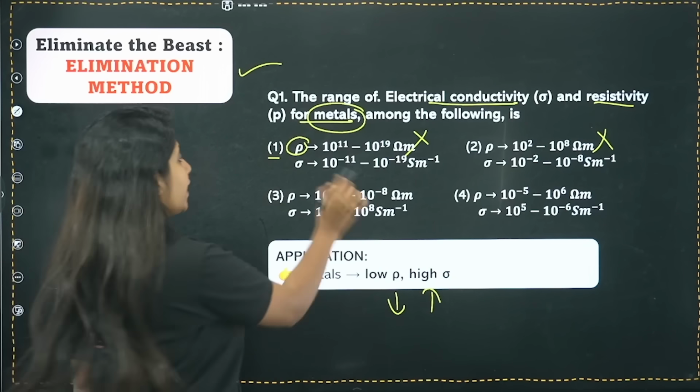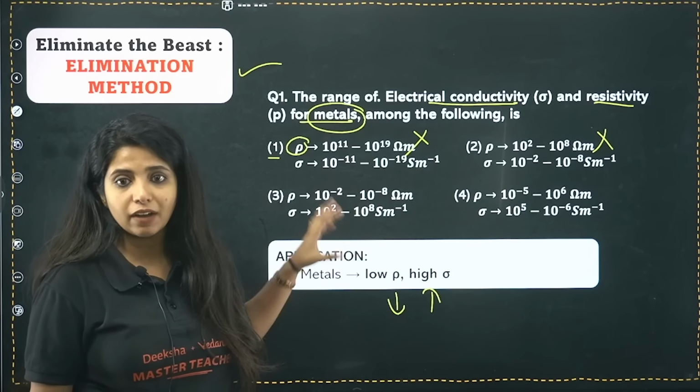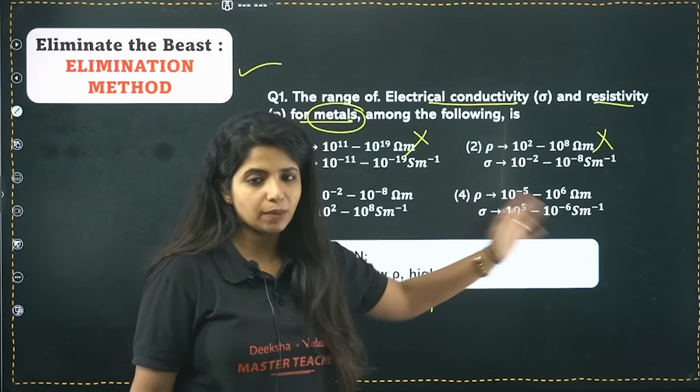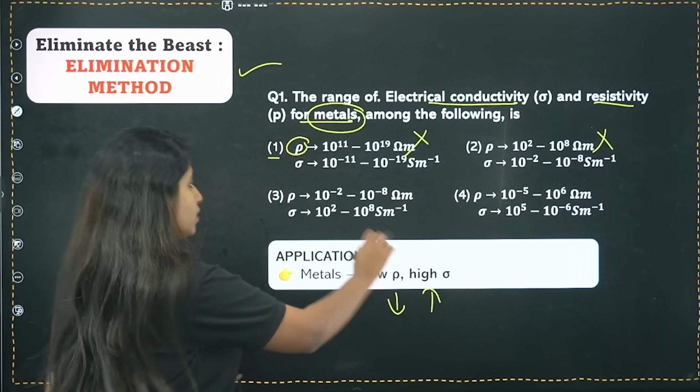Over here also, if I just look at the resistivity, I am not even looking at conductivity until this point. If I just look at the resistivity, here it is in the minus range, and here the conductivity is on the higher side, something that fits our logic, right? Over here it's a minus-plus relation that is usually found in semiconductors, but anyway it is not something that fits our logic. So what are we left with? We are left with just this option, and this would be the answer.